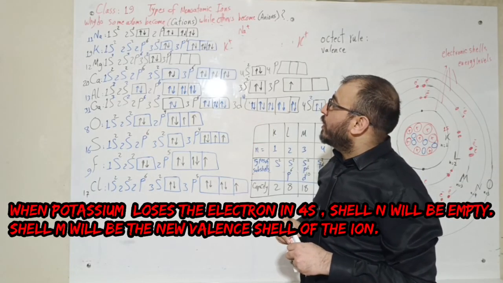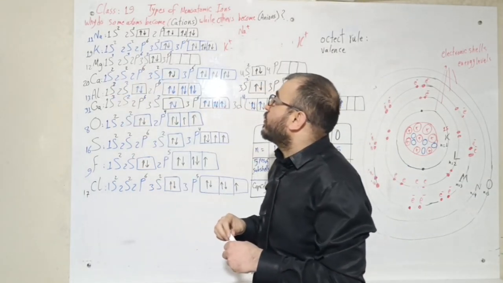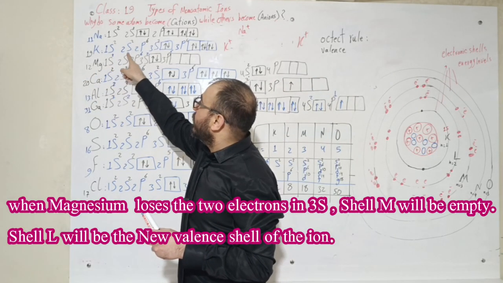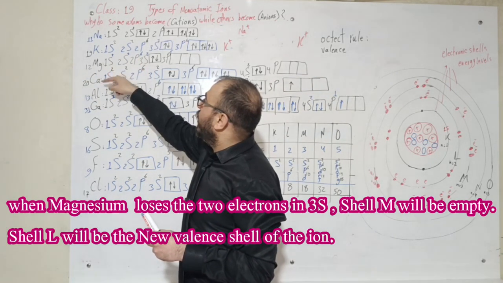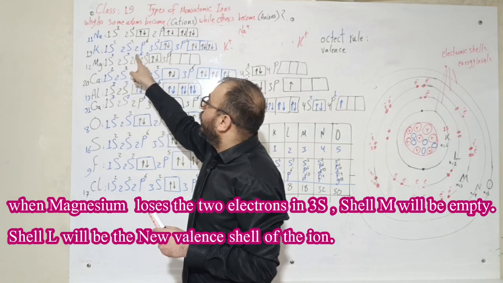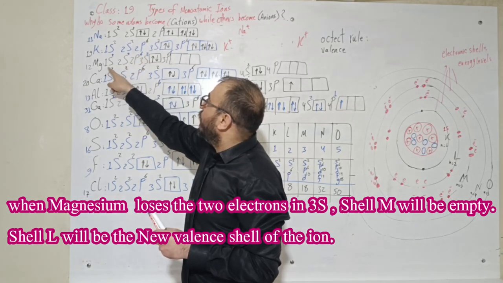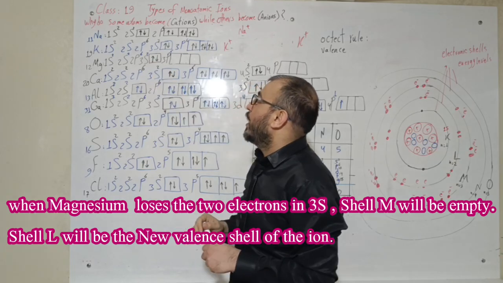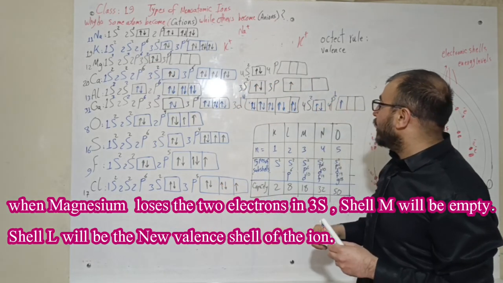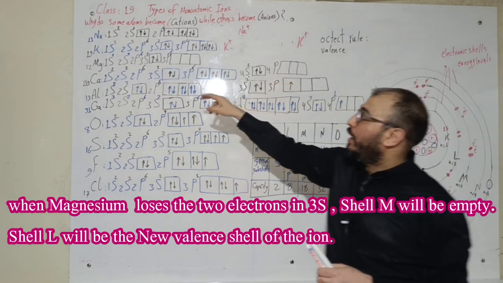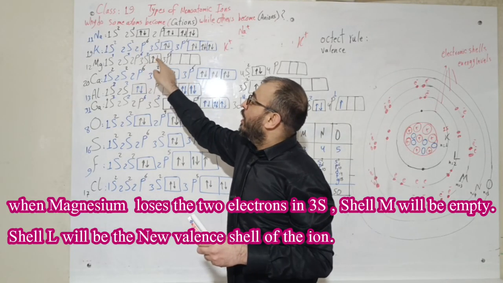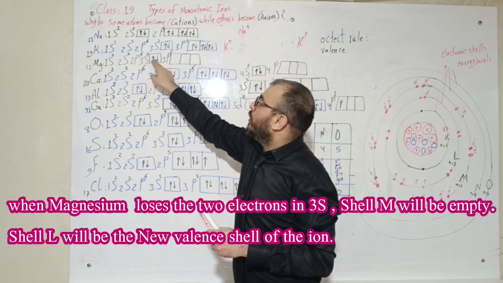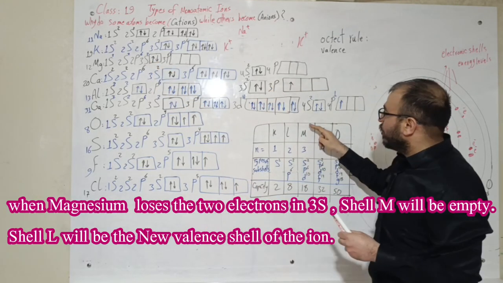We carry on, my friends, with magnesium and calcium. As you see here, magnesium has 12 electrons: 1s, 2 electrons, 2s, 2 electrons, and 6 for 2p, so we have 10 electrons. We still have 2 electrons. We fill them with the 3s. So the valence shell of magnesium is shell number 3, and inside it we can find only 2 electrons.